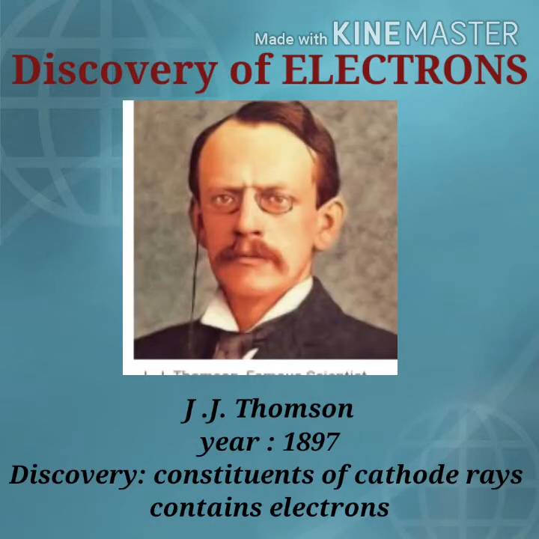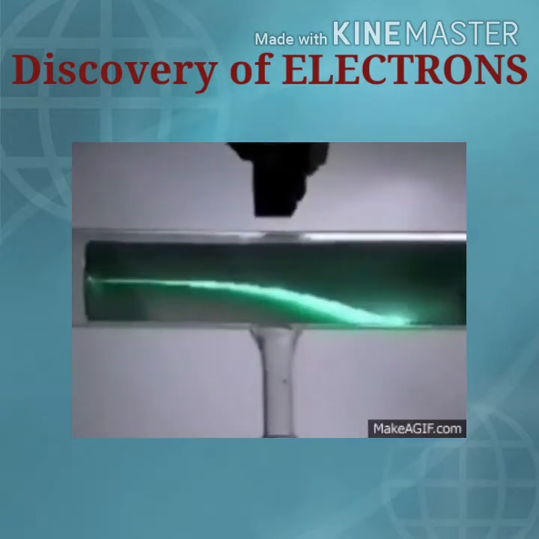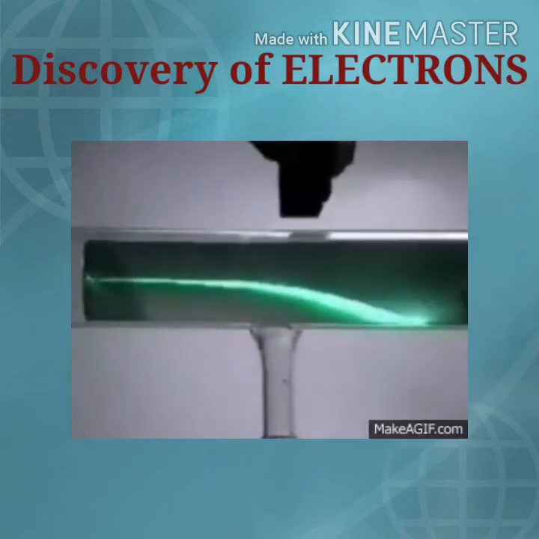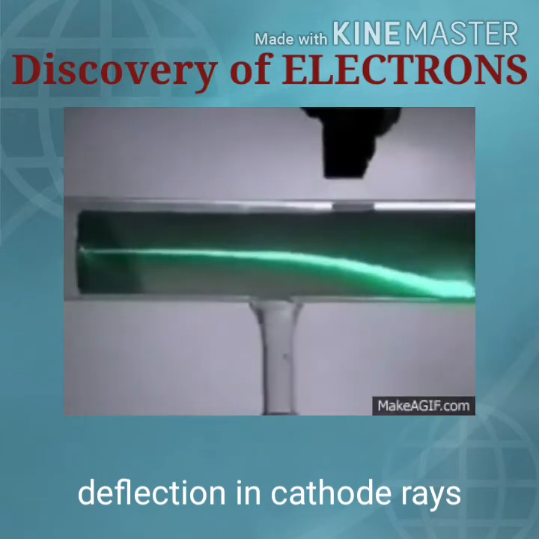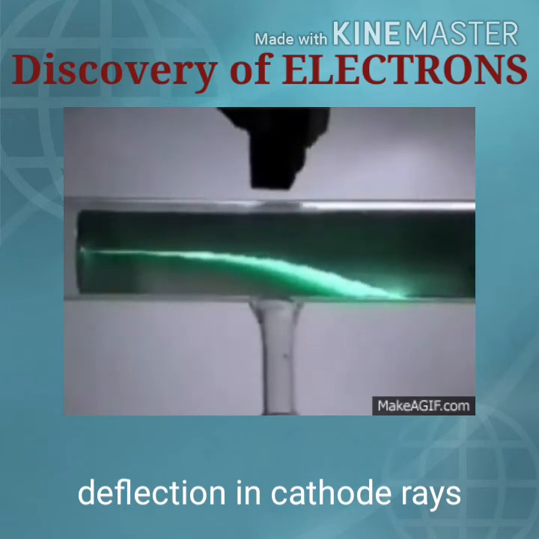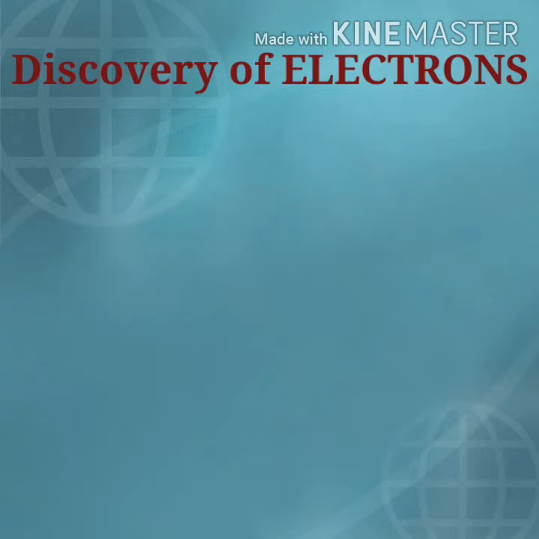To verify that, J.J. Thomson performed another experiment in 1897. When he brought a negatively charged rod near the cathode rays, they moved away from the negatively charged rod. From this experiment, he was able to conclude that cathode rays are negatively charged particles, and these negatively charged particles are now called electrons. The discovery of the electron is a great contribution in the field of science.